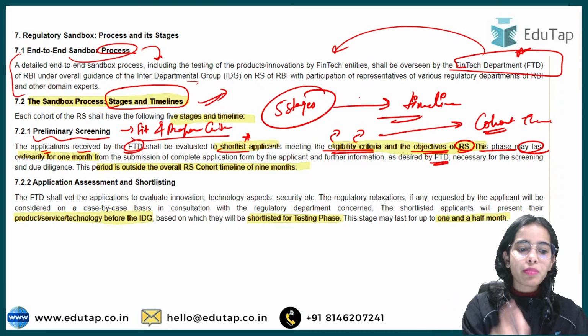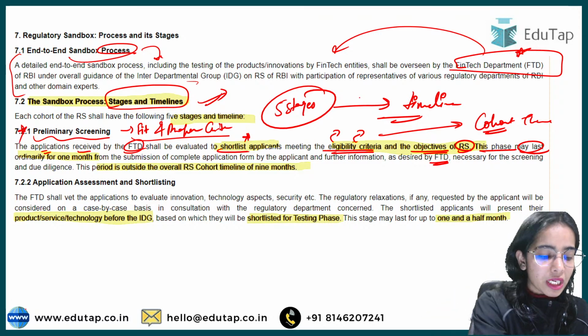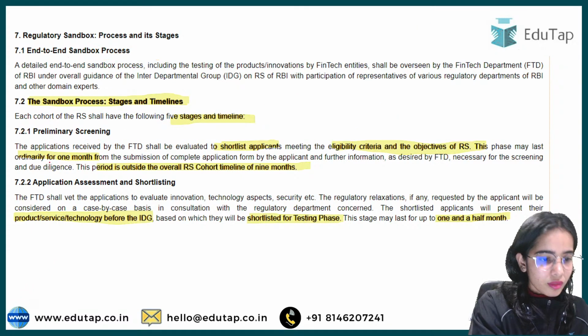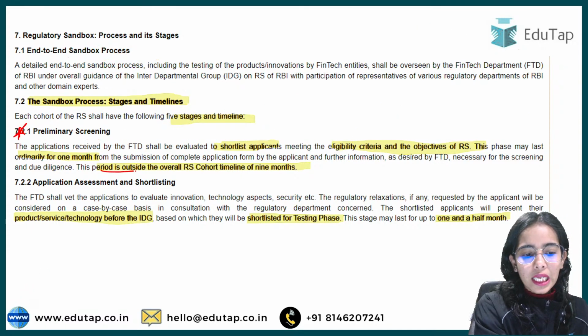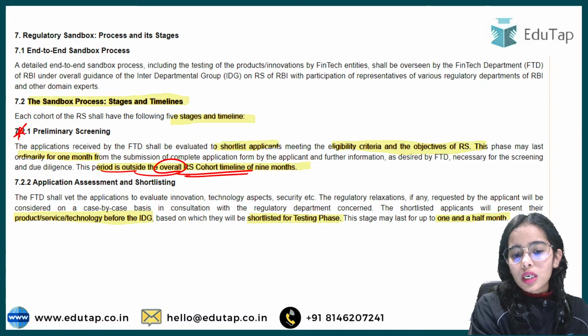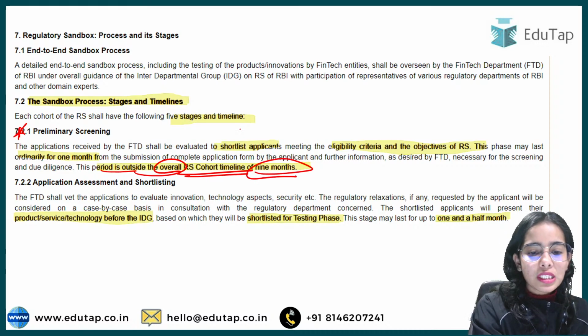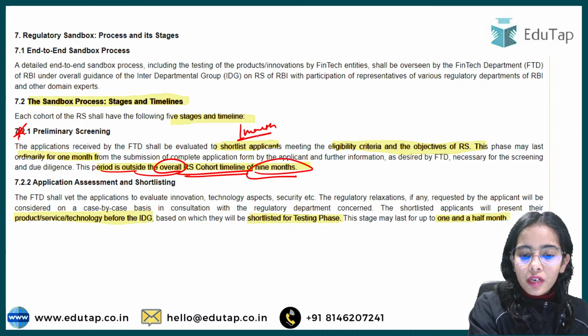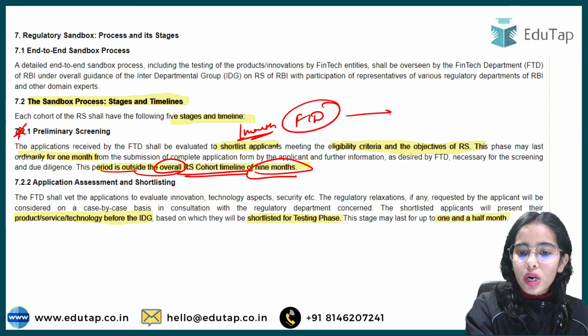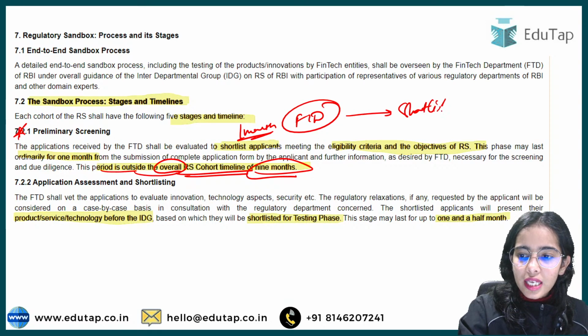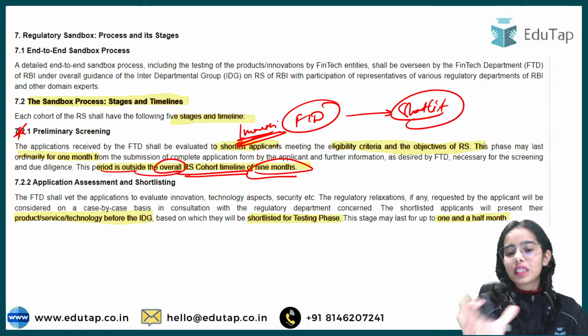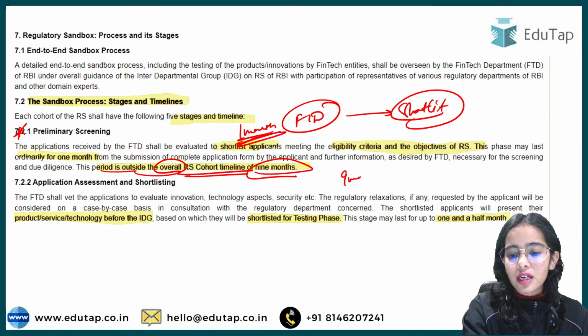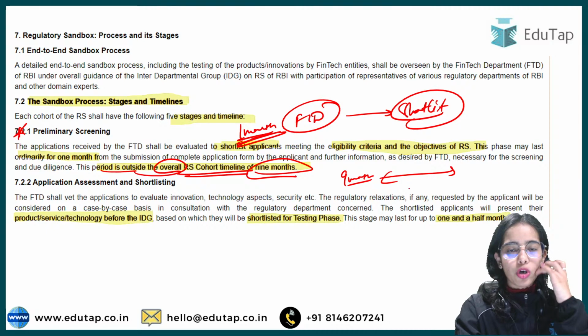If there is some information that has been left out by the fintech company, the fintech department can ask for more information. Now you have to remember that this period of preliminary screening is outside the overall timeline of the 9 months. That means this 1 month that the fintech department takes to shortlist the applicants is not calculated under the 9 months of the sandbox process.